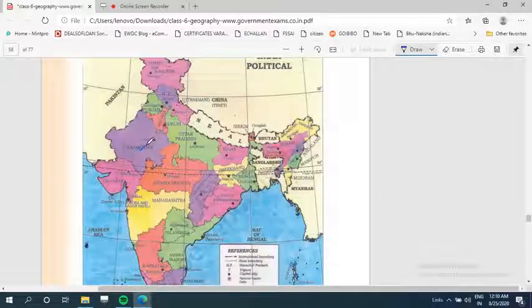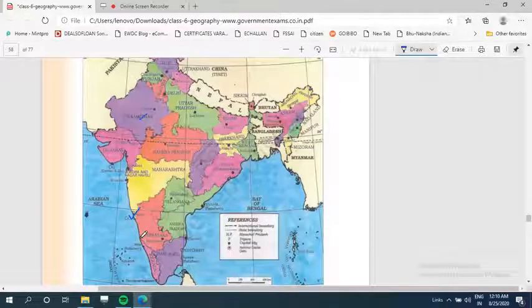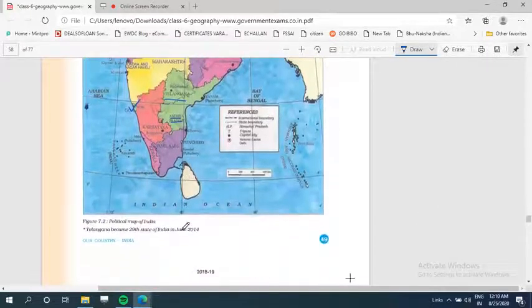Okay, and you can see this is Goa. Goa is the smallest state of the country, and these are the different states. You can see Telangana and Andhra. Earlier, before 2014, Telangana was a part of Andhra Pradesh, but in 2014, Telangana became an independent state.